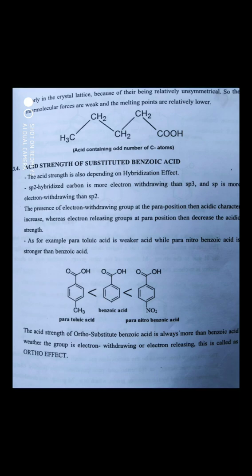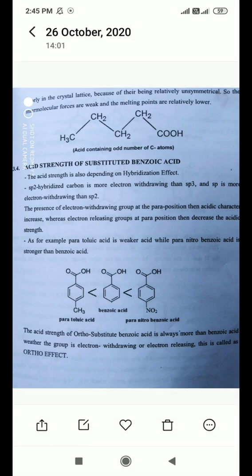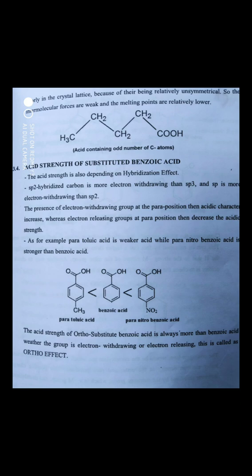How does this hybridization effect occur? sp2 means, for example, NO2. If the compound is sp3, then it is the methyl group. If the compound is sp, then the functional group, that is OH. These are examples of different hybridizations. Here just look at the screen.